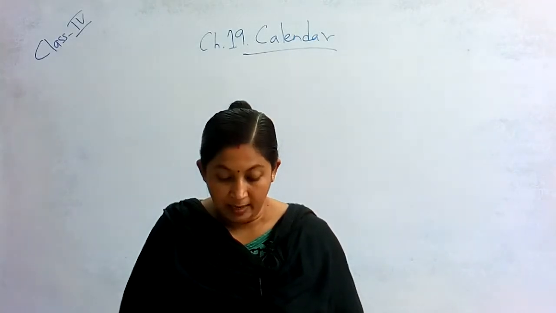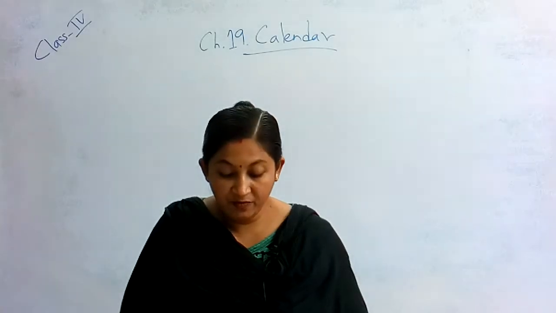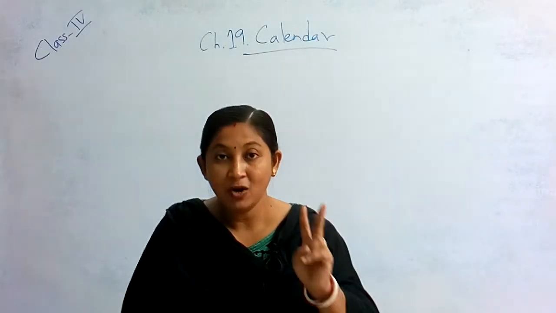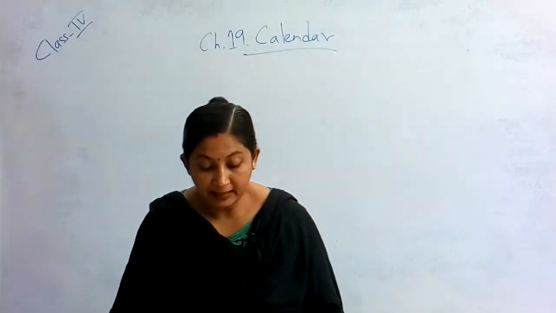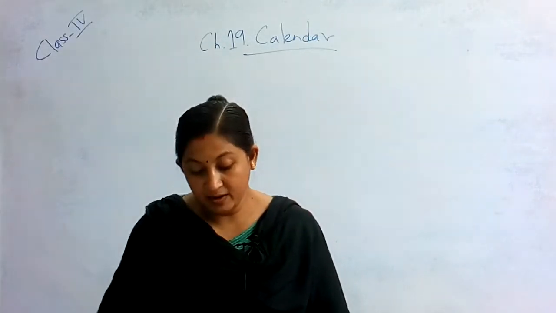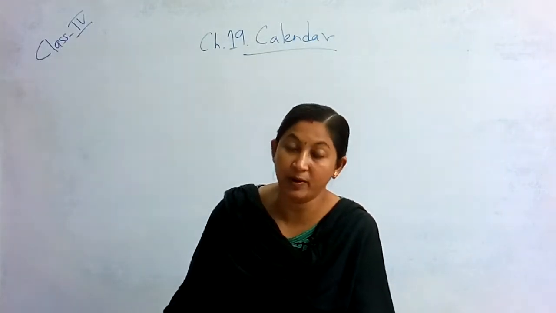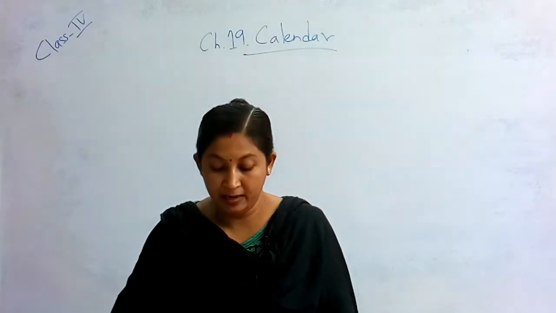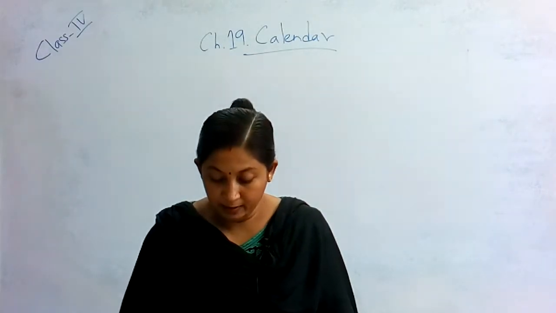Now this is about the year. One more thing, in a leap year we have 52 weeks and 2 extra days. Whereas in an ordinary year we have 52 weeks and 1 extra day. This is for the ordinary year and for the leap year.